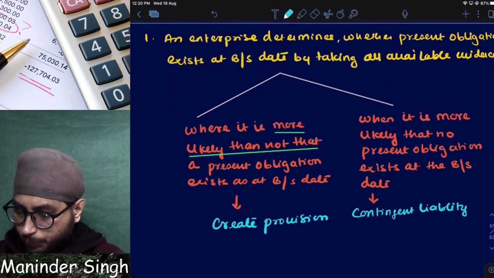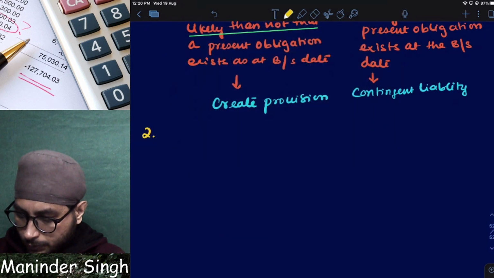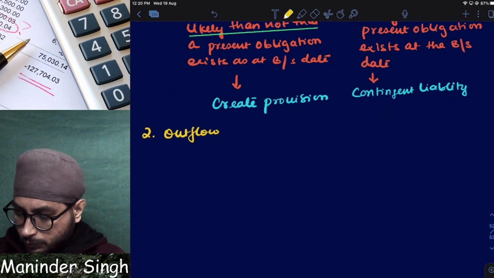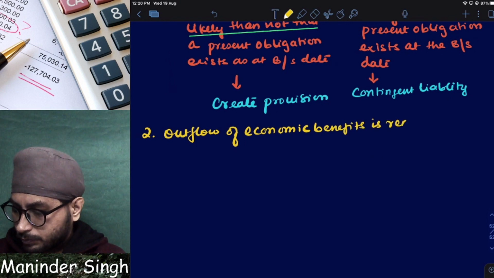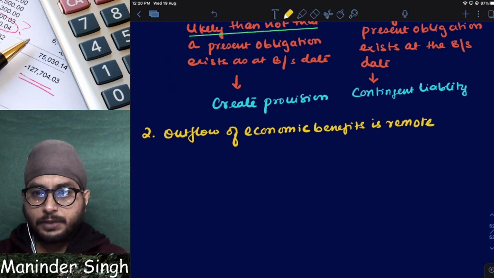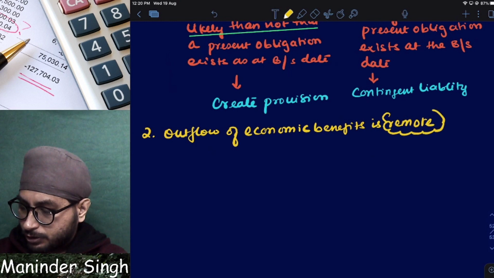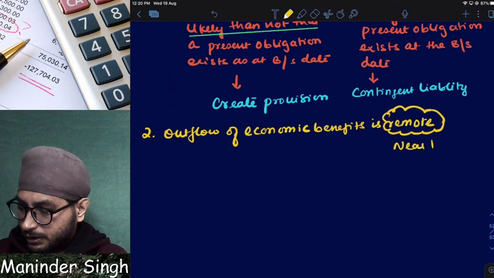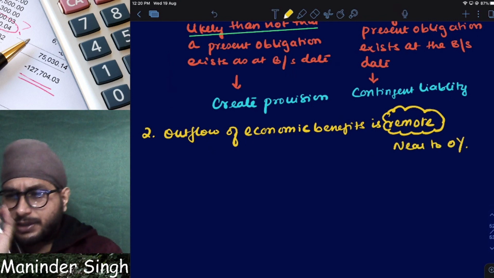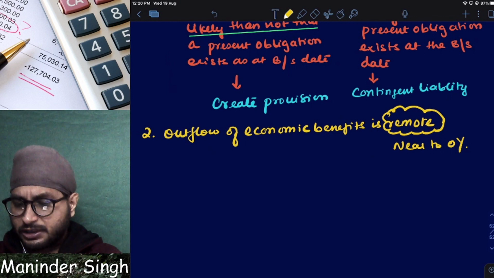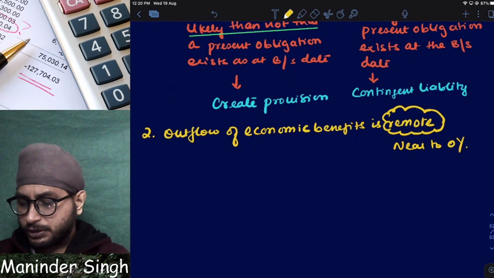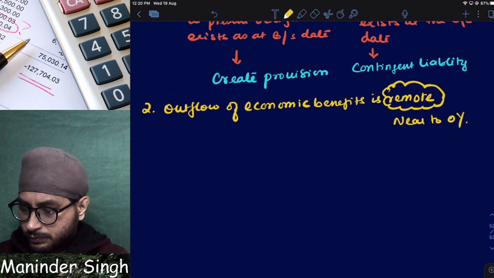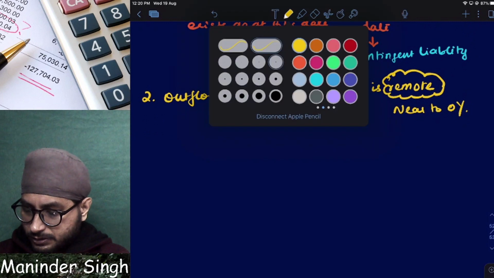Now point number 2: the outflow of economic benefits is remote. Remote means near to 0%, very less, 0.01 or 0.02%. If a remote possibility is there, then it should be ignored.